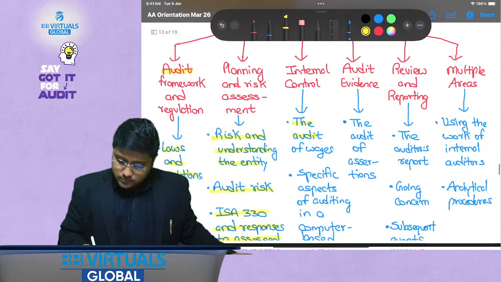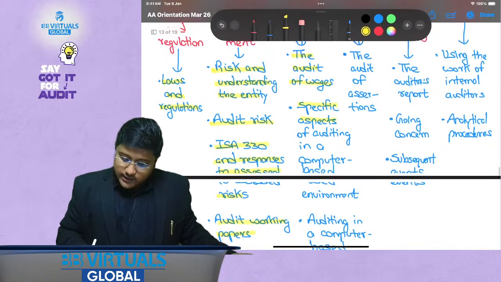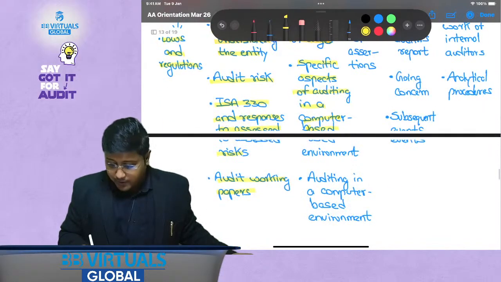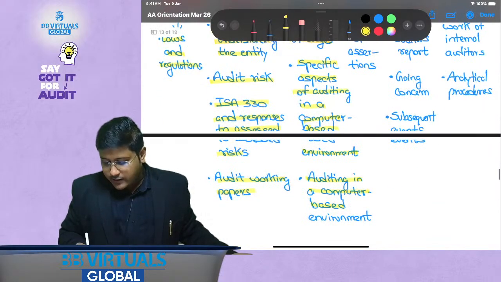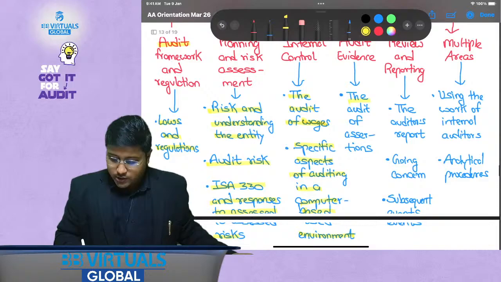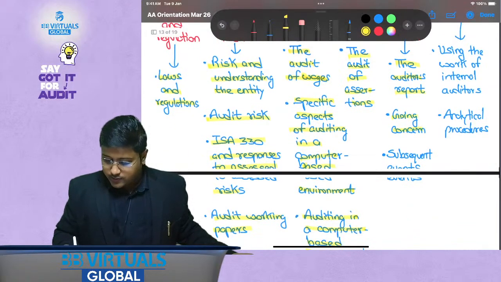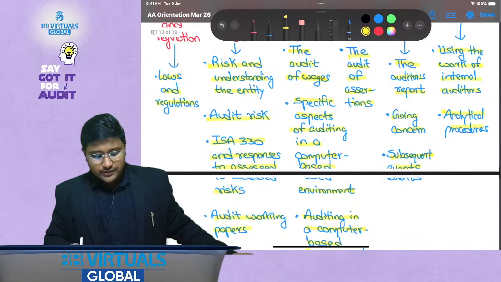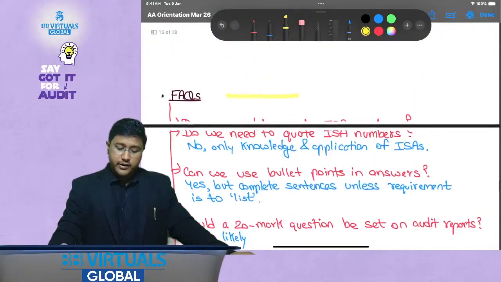Okay, that is important. See, the audit of wages, this is not covered as part of your auditing of specific items, but this might be asked in the examination, so this technical article will help you. The audit of assertions, the auditor's report, going concern, subsequent events, analytical procedure, using the work of internal auditors. So this is all very important. You should just give it a read.